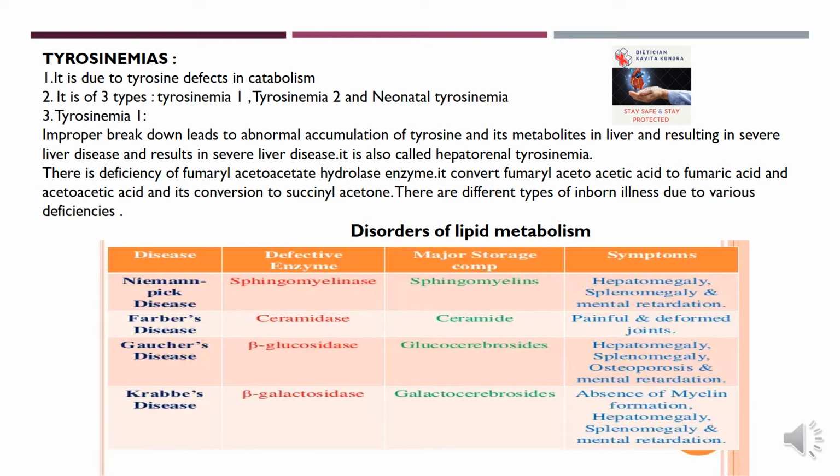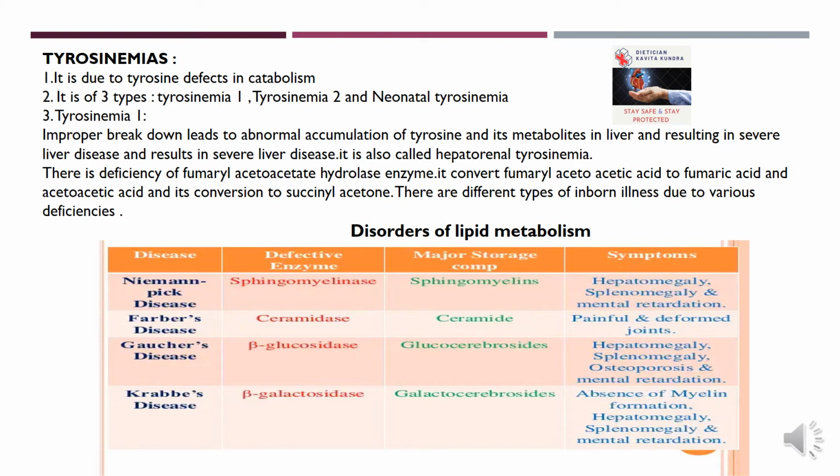All metabolites collect in the liver, and it results in liver disease, so it is also called hepatorenal tyrosinemia. There is a deficiency of the enzyme fumarylacetoacetate hydrolase. It converts fumarylacetoacetic acid to fumaric acid and acetoacetic acid, and its conversion to succinylacetone.